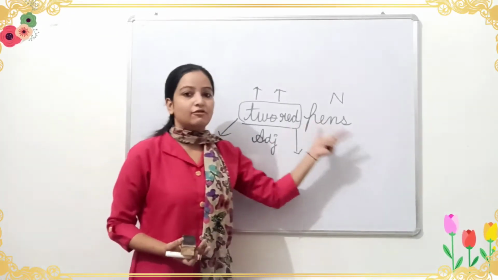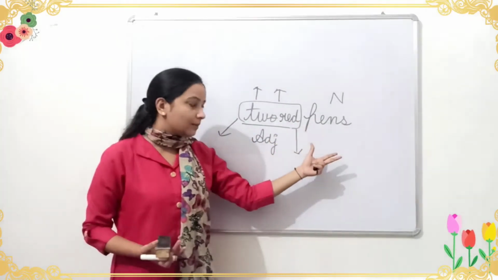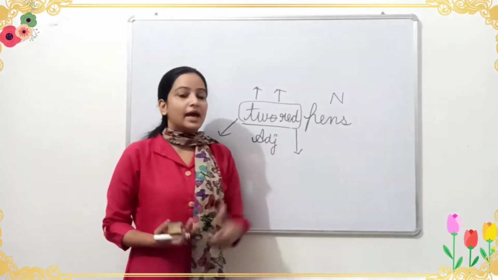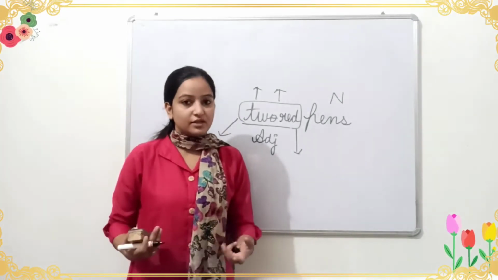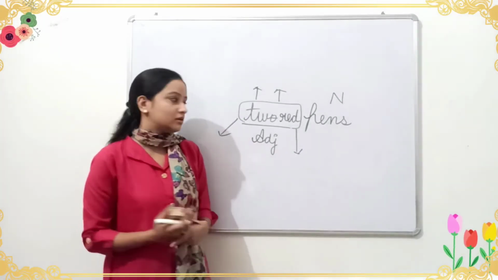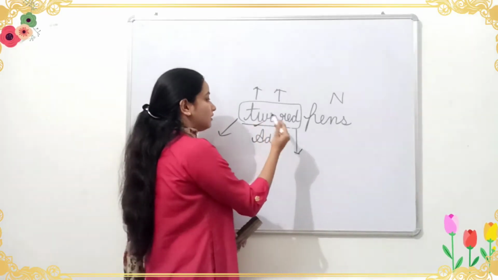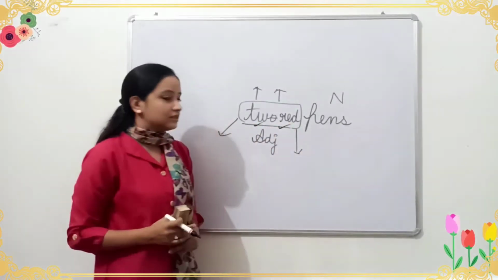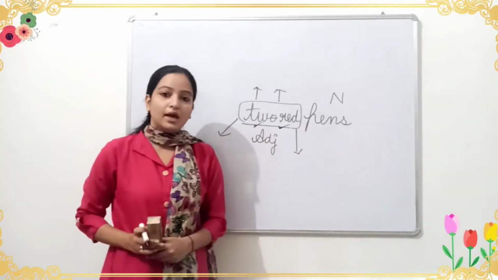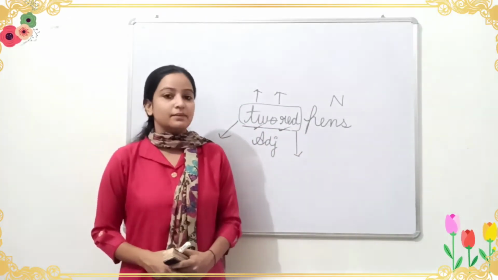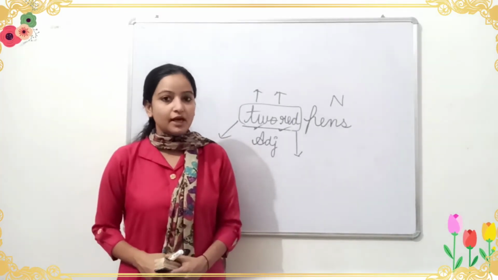Adjectives provide additional information about nouns and pronouns. Usually adjectives come before the noun, like here adjective 2 and adjective red, these both adjectives are coming before the noun. But adjectives may also come after the noun.